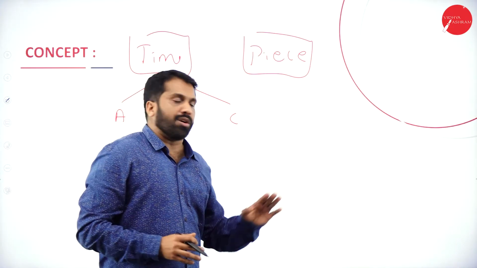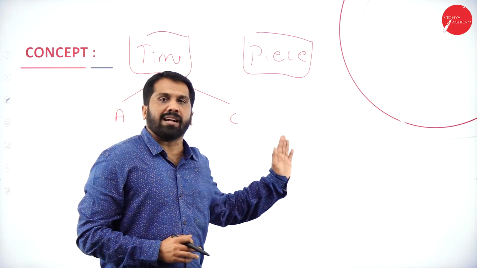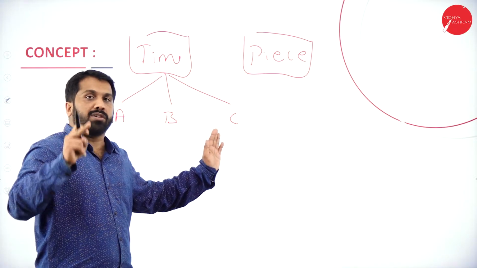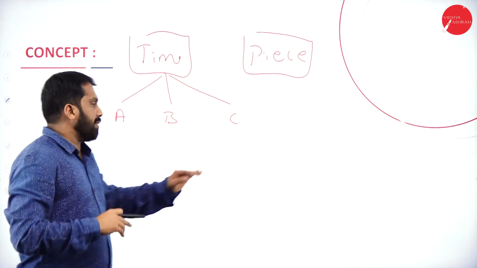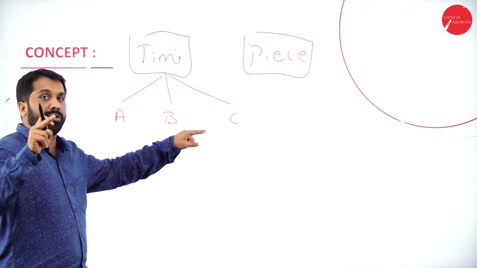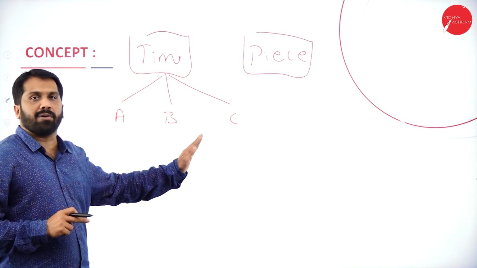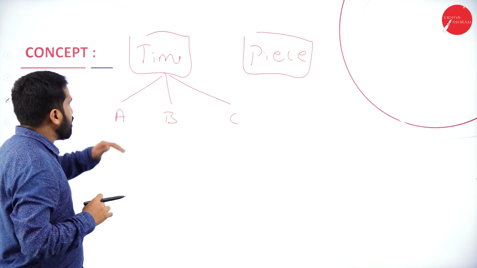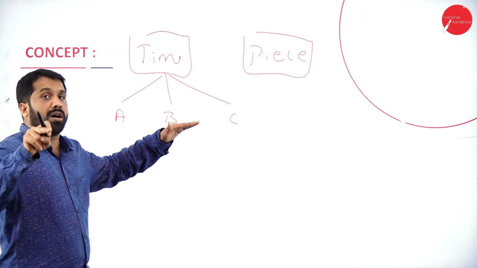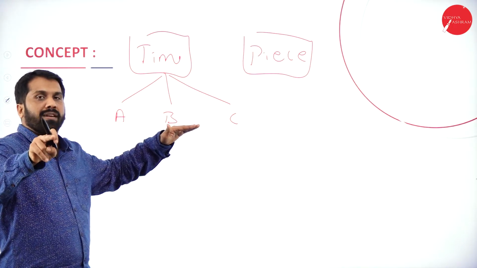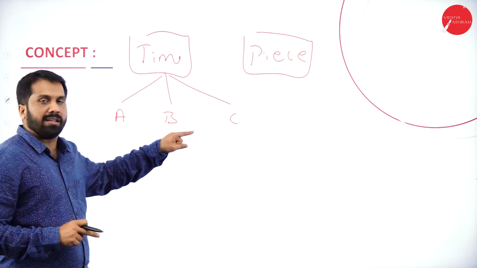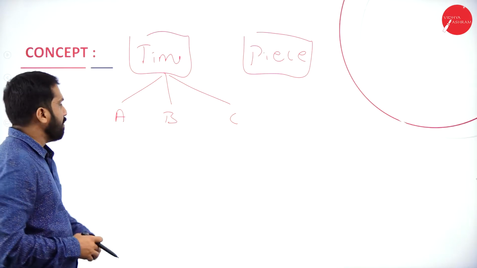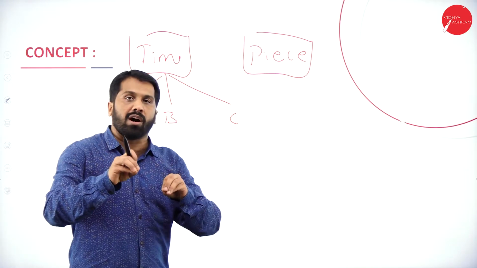Whatever examples I give you, just assume that you are the proprietor, the owner, and you are the one giving wages to these 3. Then you will realize whether it is correct or wrong. There is a small case study now. Just assume A, B, C are your workers and you are the proprietor. Whatever example I tell you, whether it is better or not, you are supposed to tell me.